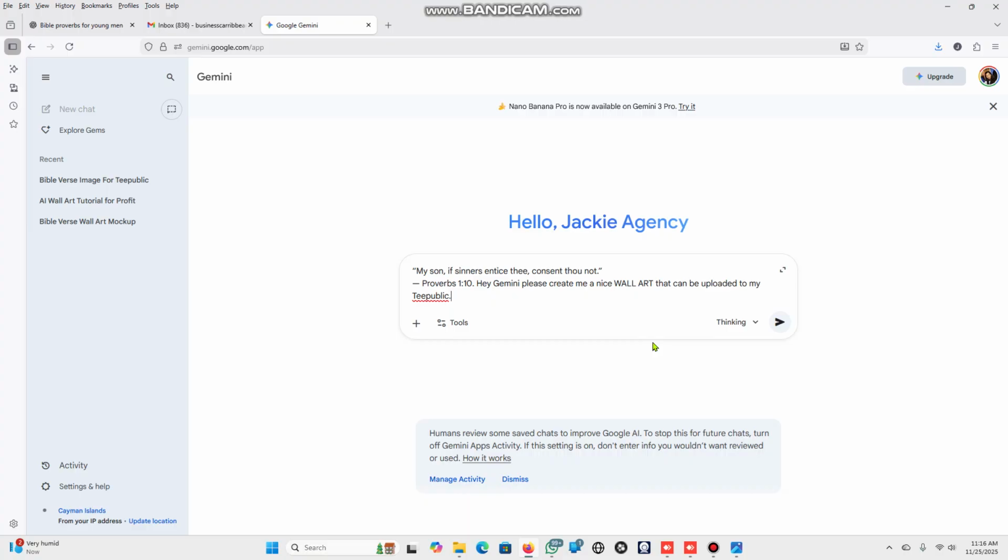I have one, and if not, we can do another video of how to create one on teepublic.com. Upload to my TeePublic store, so ensure that the dimensions are correct for easy upload to that POD.